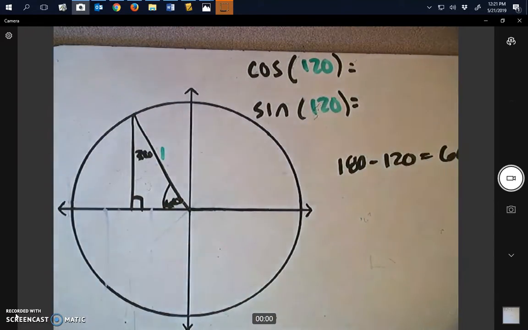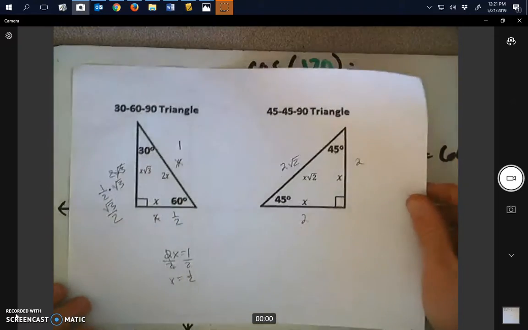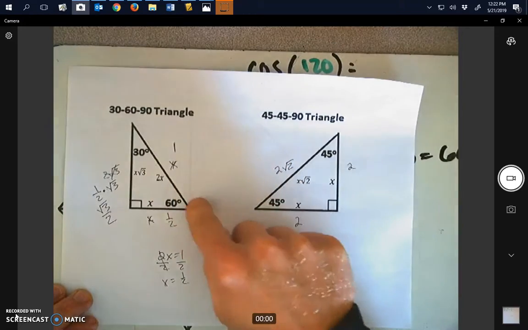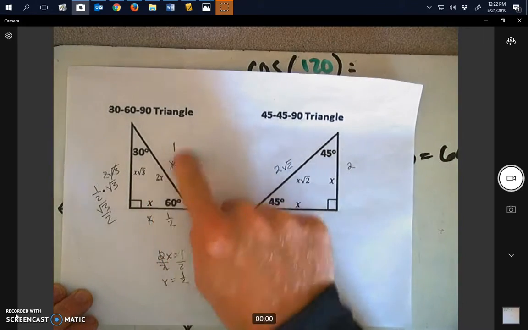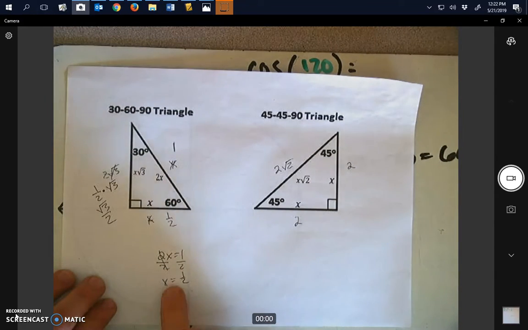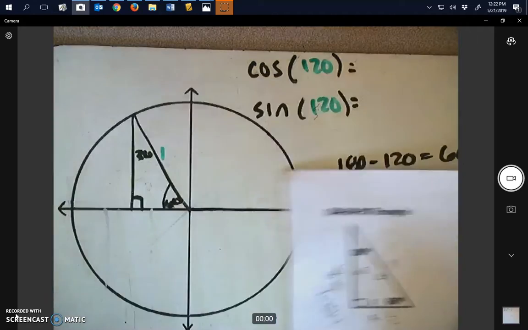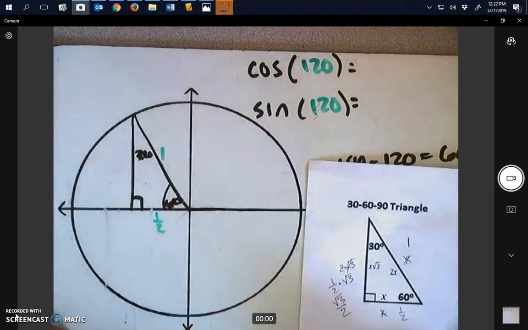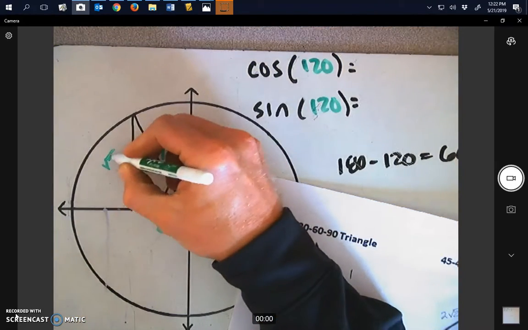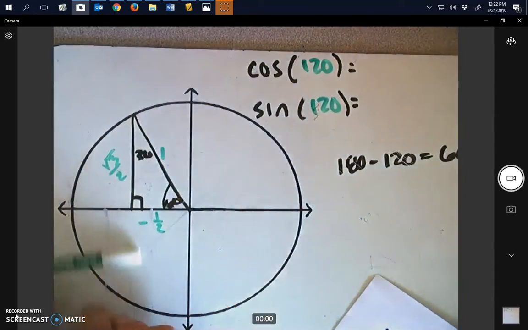So if I go into my special triangles here, you can see that I have that guy right here. So if I know my 1 is my hypotenuse, I actually did this earlier. Remember I said this to equal 1 and I figured out what my x was? I did 1 is equal to 2x, and I divided by 2 and got x is equal to 1/2. So we know this distance down here is 1/2. And we know this distance right here is square root 3 over 2. So now we can evaluate. Oh, and this one right here is negative because we're going to the left. This one's going up, so it is positive.